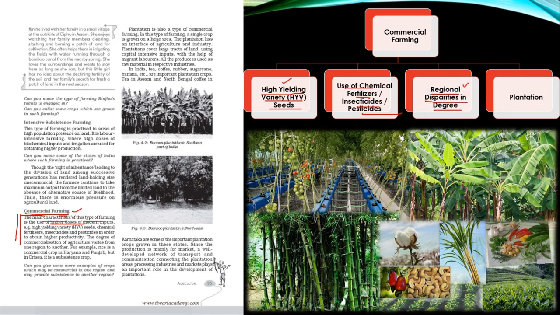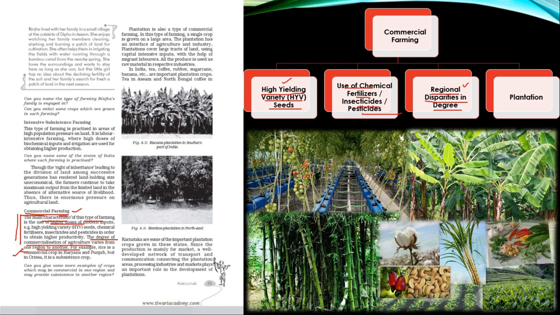This statement means that whether a particular crop is being grown on a commercial level or on a subsistence level depends upon one region to another. That will be determined by the physiography or the climate of an area, whether it allows that particular crop to be grown in that region on a commercial basis or it only allows it to be grown on a small scale, that is on a subsistence basis.